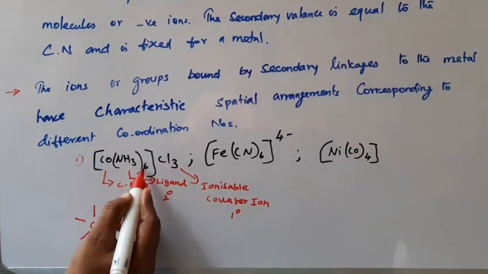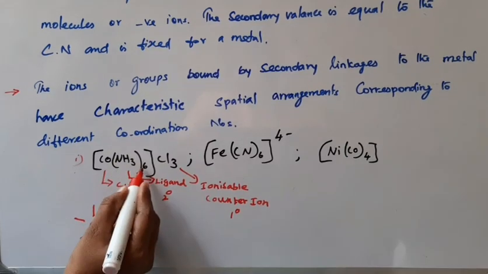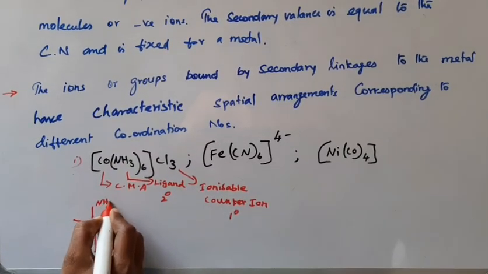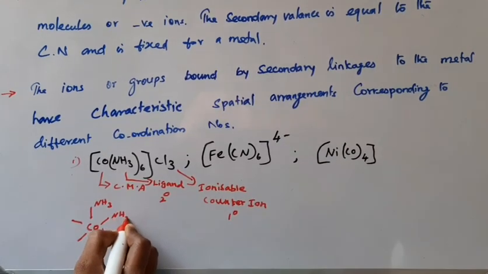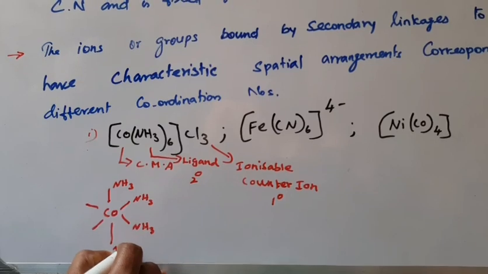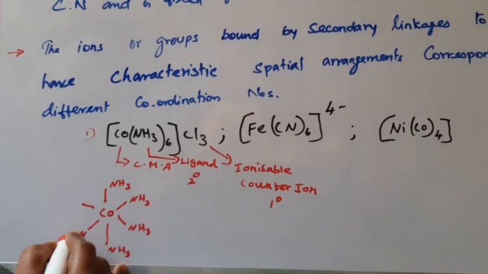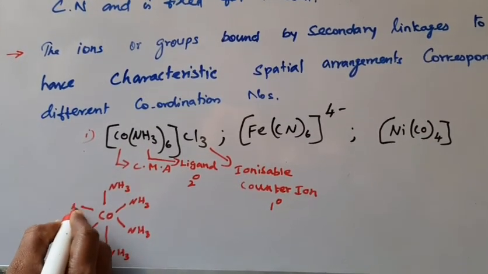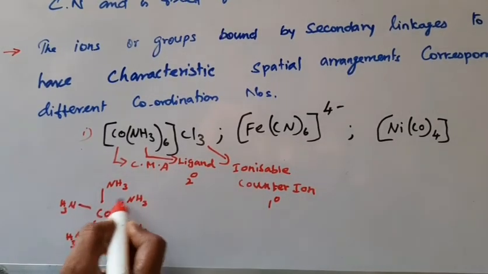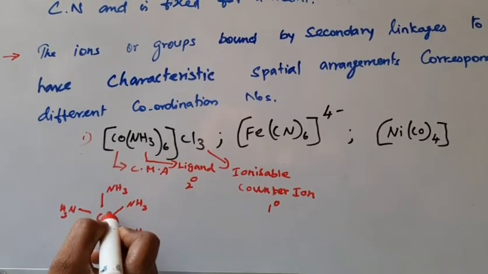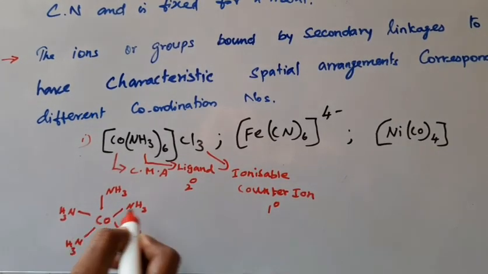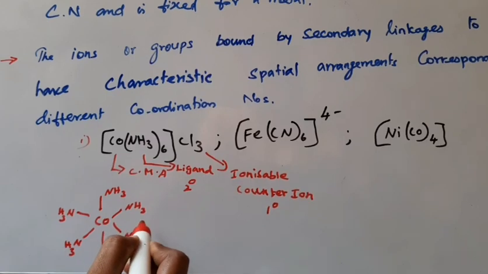Six pairs of electrons are donated to the central metal atom, by NH3 groups. This is directional, directly donating the pair of electrons to the central metal atom. It is a directional group, called the secondary valency.